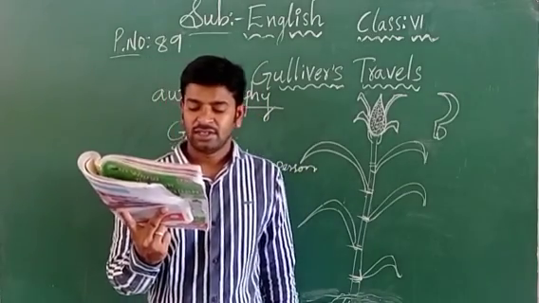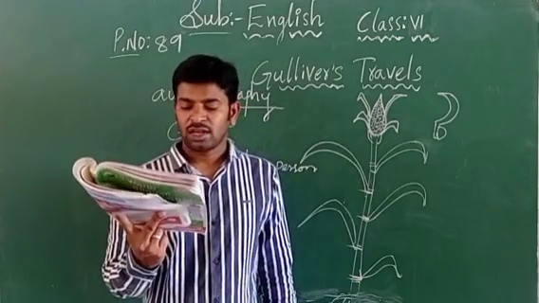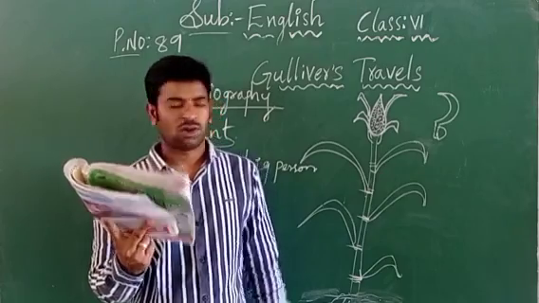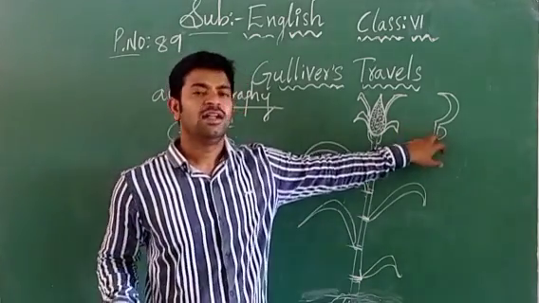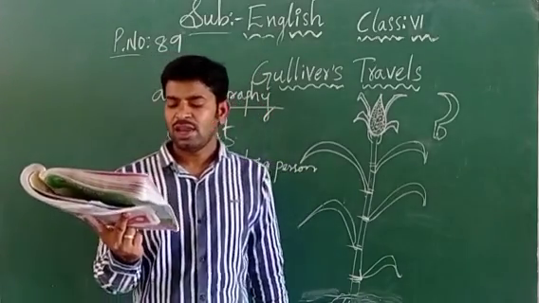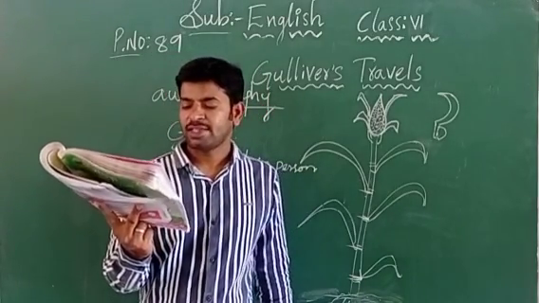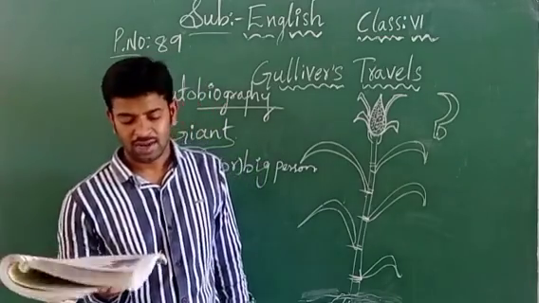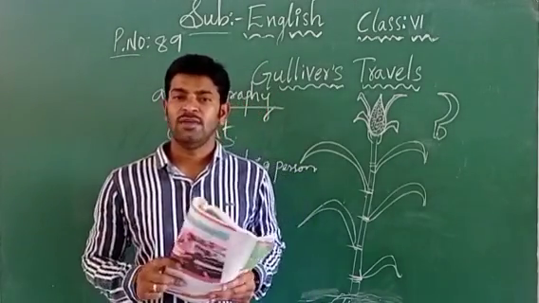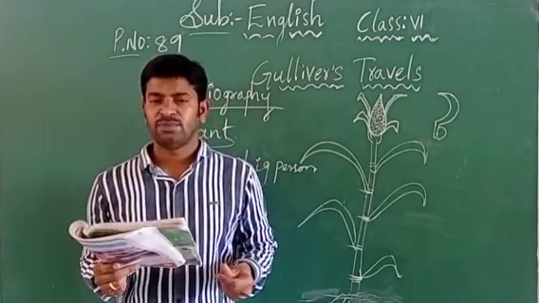Next, hedge, a row of closely planted low growing trees forming a boundary. Next, reaping hook, a curved blade with a short handle used to cut grass or crops. I have shown you, children, this is the figure of the reaping hook. Next, scream, to cry loudly because of fear or excitement or anger. Next one, apron, a piece of cloth that is worn to protect our clothes. This is the glossary from this lesson, children.